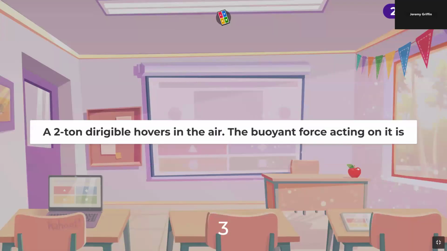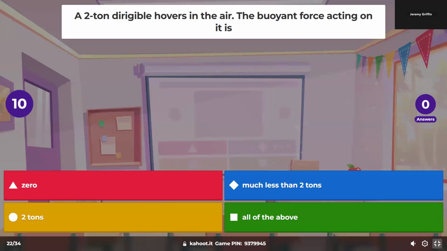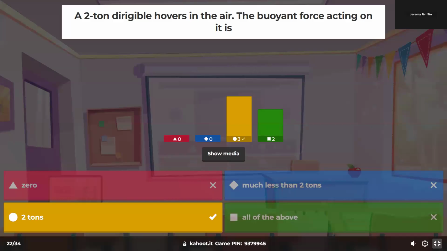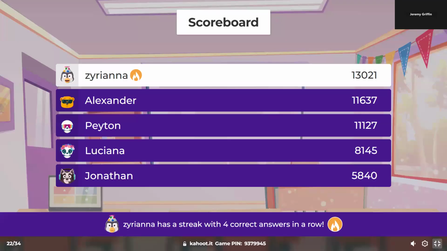A 2-ton dirigible hovering in the air. Ooh, equilibrium. The buoyant force acting on it, since it's just hovering there, would also be 2 tons. So this dirigible weighs 2 tons, with 2 tons pulling down on it. But if it's in equilibrium, there has to also be a 2-ton buoyant force pushing up so that the net force is zero. So force down, force up. All right.